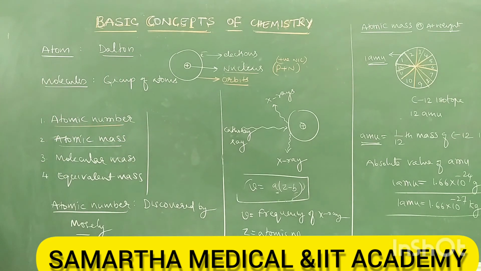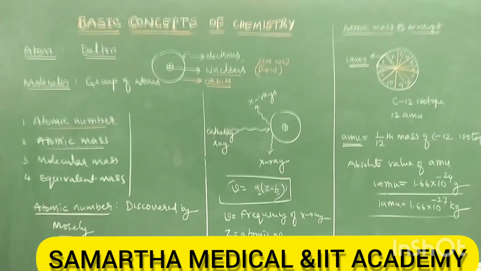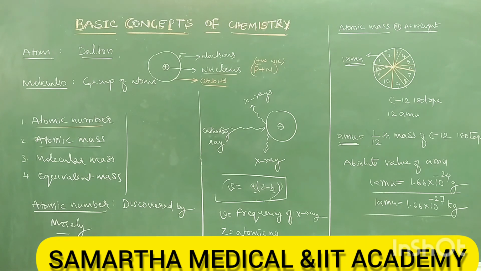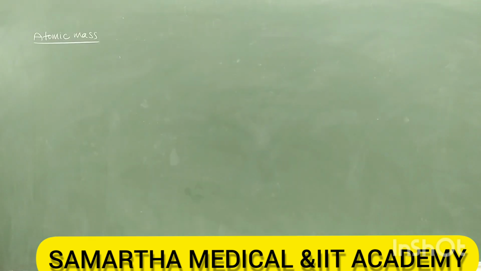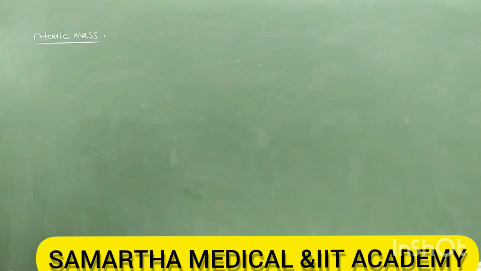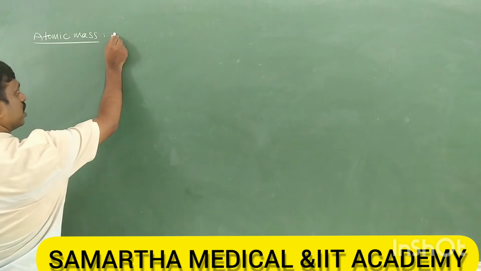Right? Then what is the atomic mass? Now we wanted to study atomic mass. So atomic mass is defined as the ratio of the average mass of one atom of an element to the 1 by 12th mass of the C12 isotope.